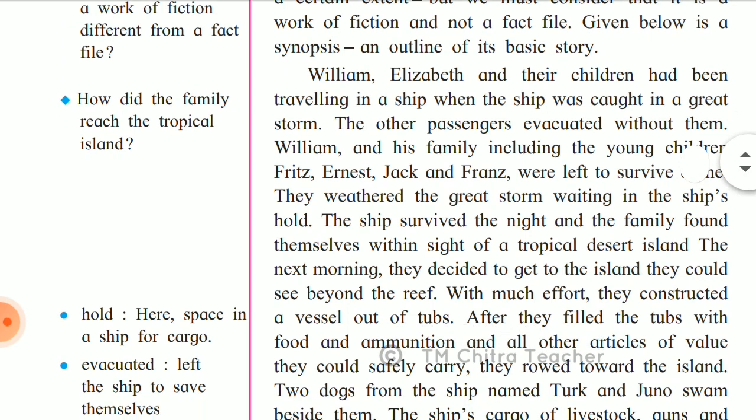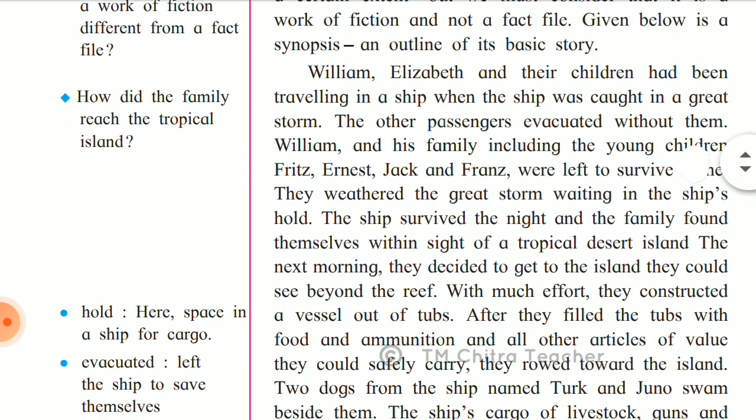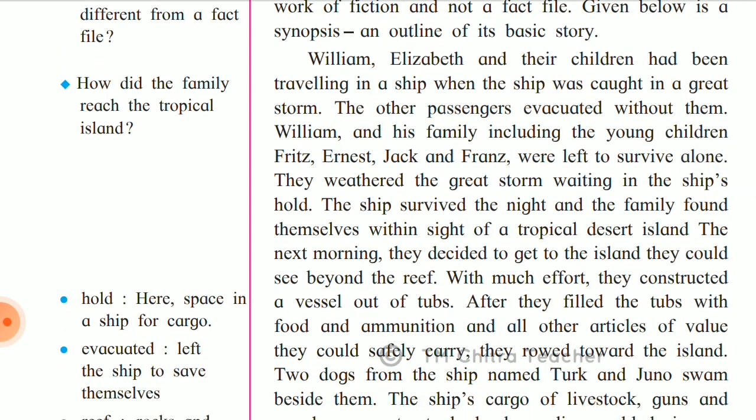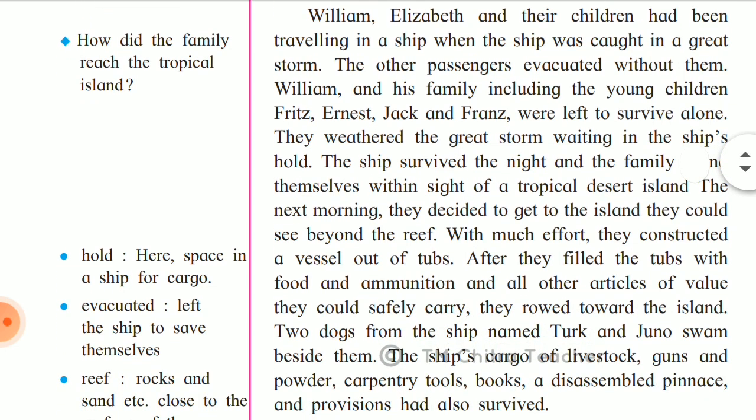The ship survived the night and the family found themselves within sight of a tropical desert island. So they could see from far away that there is a tropical desert island, so they thought they could escape there. The next morning they decided to get to the island they could see beyond the reef.